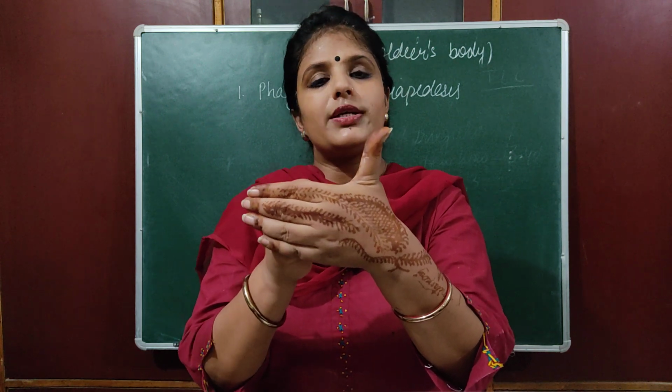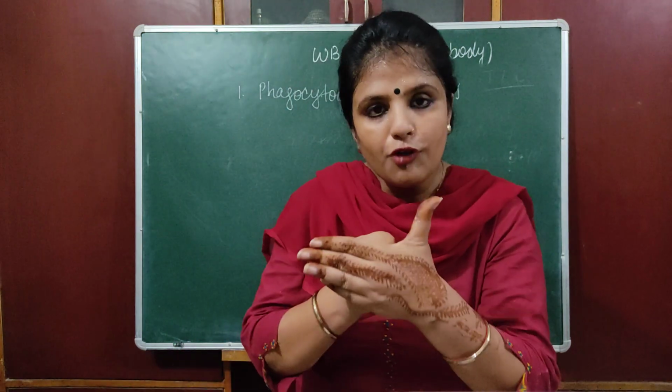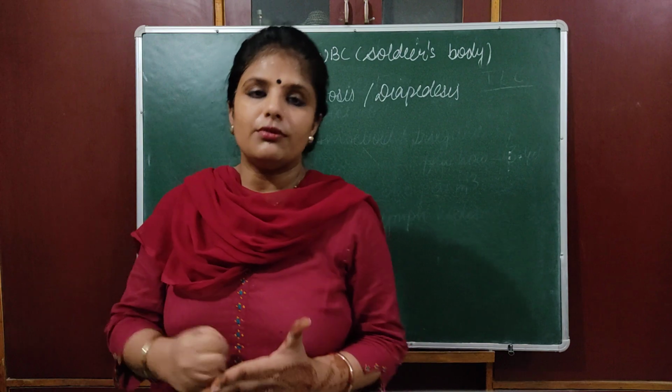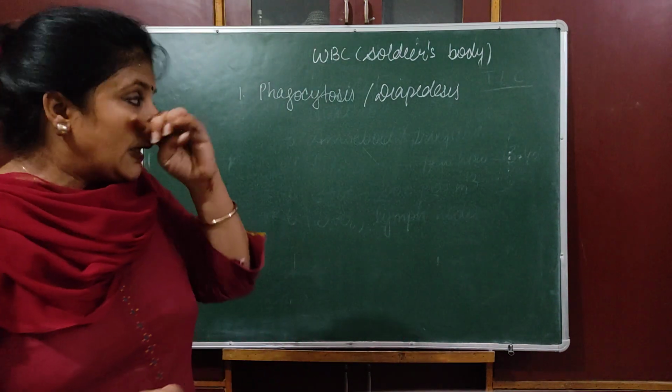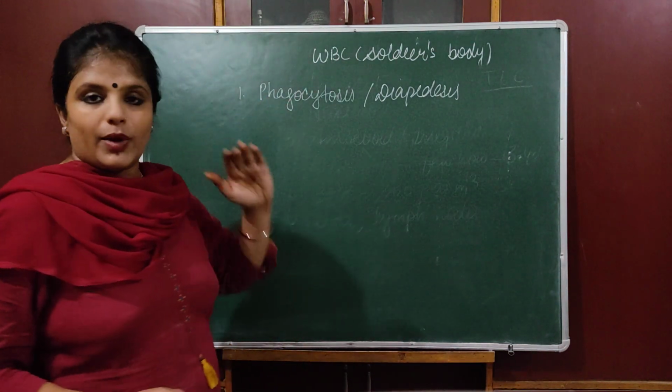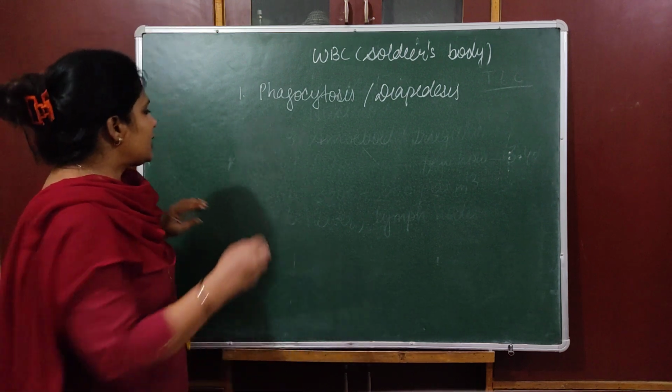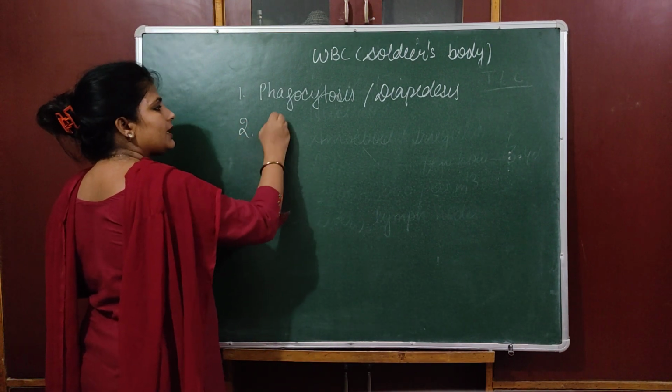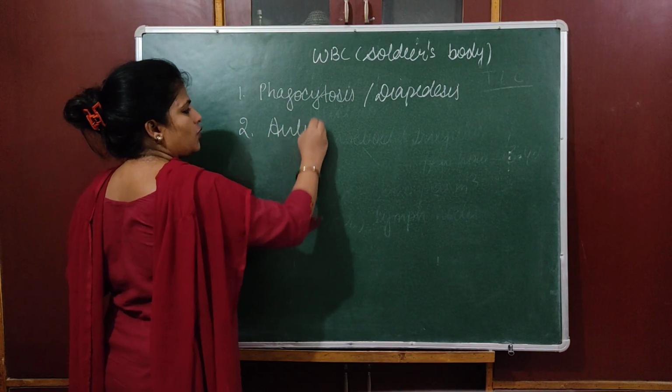Now they will destroy inside the capillaries, and from here they can excrete out as a waste product. Okay, so this is one of the ways to provide immunity. The second one is they can produce antitoxin.